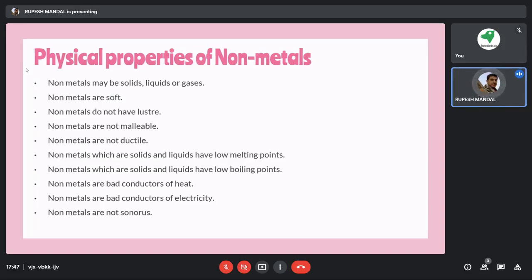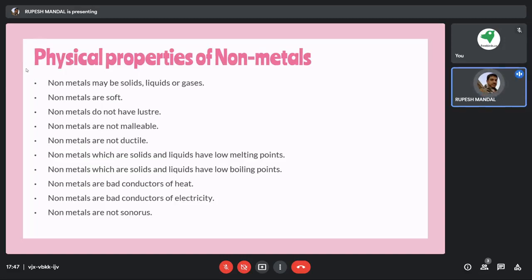Similarly, let's take the example of a rock. Suppose we have a rock of almost circular shape. If we try to hit that rock, what will happen? Definitely it will start breaking into small portions and start forming powder. So these non-metal things are not malleable.